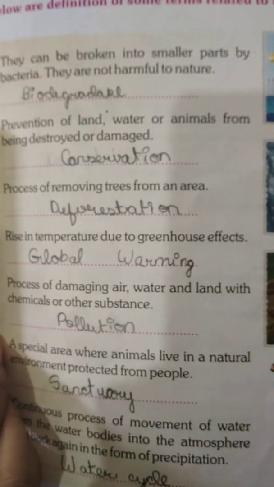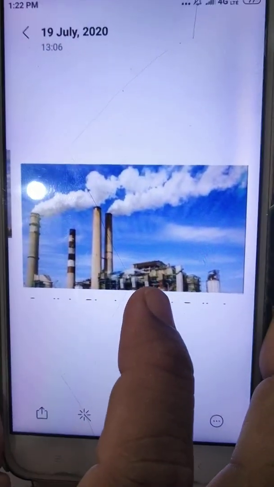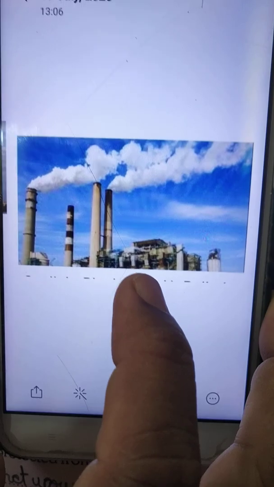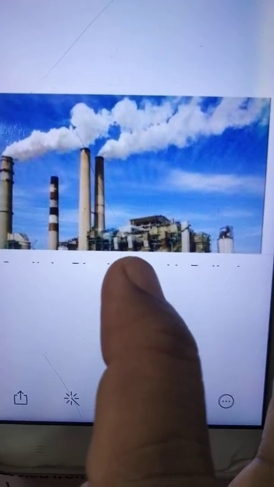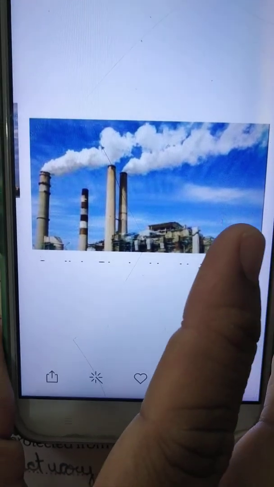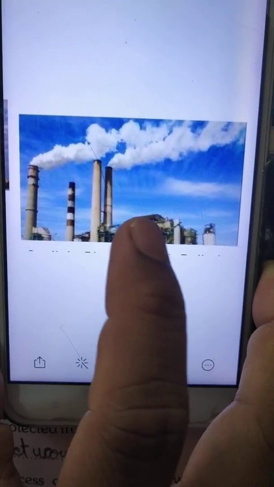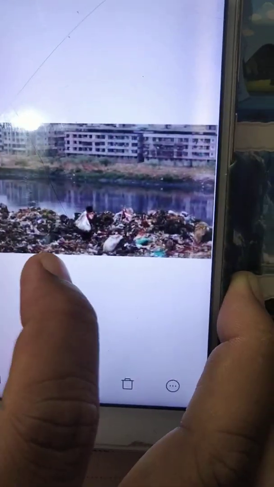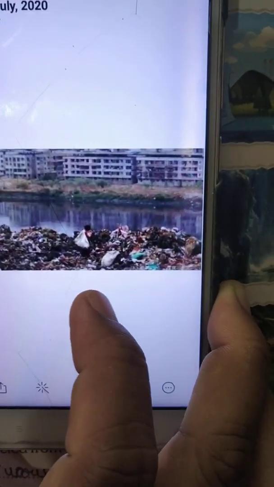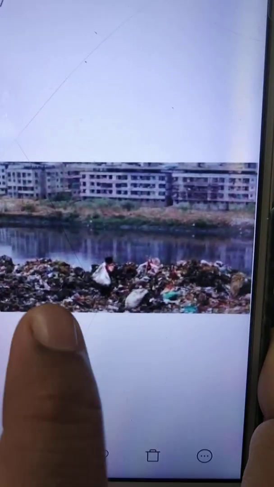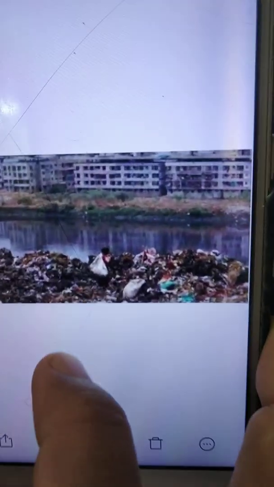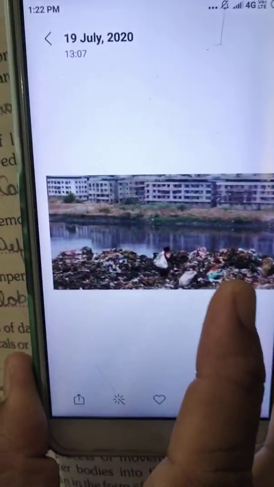Next is the process of damaging air, water and land with chemicals or other substances. What is it called? It's called pollution. Now what happens? See, we are polluting because of the smoke which is coming out from the factories, from the chimneys. The air gets polluted. The smoke comes out from the vehicle, pollutes the air. Yes. Then what happens? The people throw the garbage, the dust, near water bodies. So that way the water bodies also get polluted. Our soil is getting polluted. Air is getting polluted. So this is actually happening day by day. People are destroying the environment and creating more and more pollution.